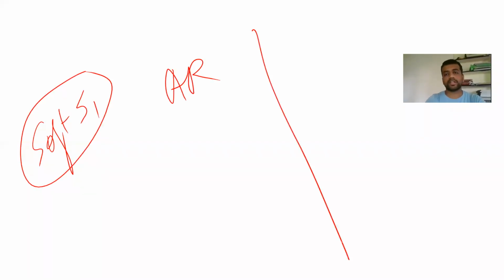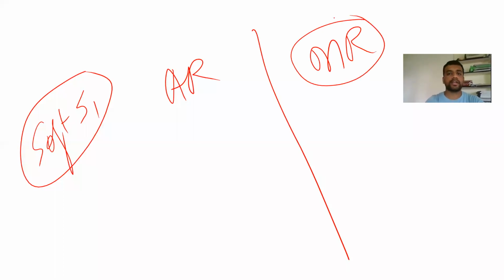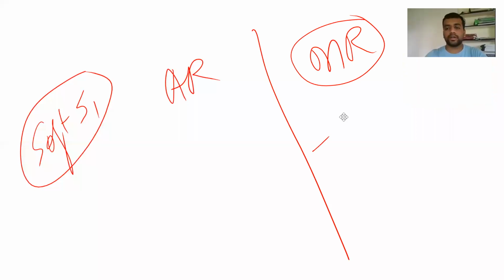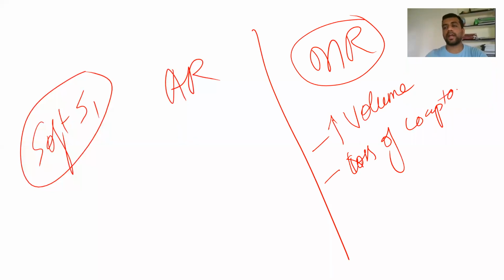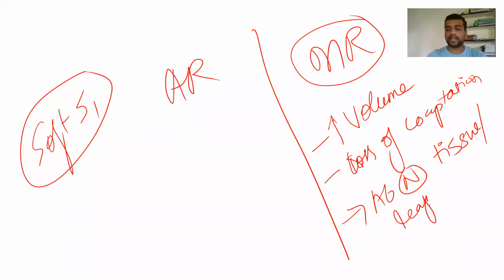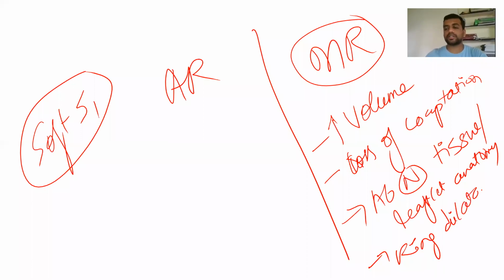Okay, then one more cause of soft S1. What happens in case of aortic regurgitation and in case of mitral regurgitation? In MR, there is increased volume status, and second, there is loss of coaptation, and sometimes even abnormal tissue or leaflet anatomy, and there could be dilatation of the ring. Ring dilatation in case of MR. So these are the causes of your soft S1.